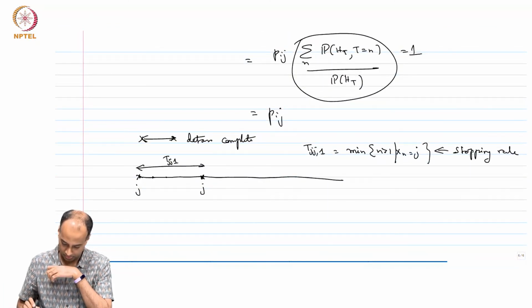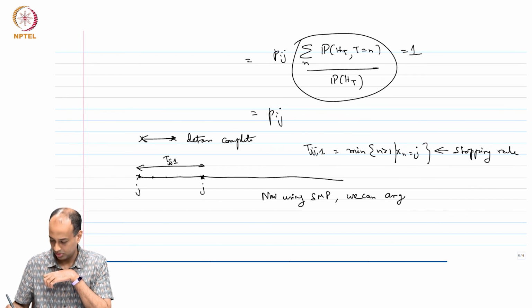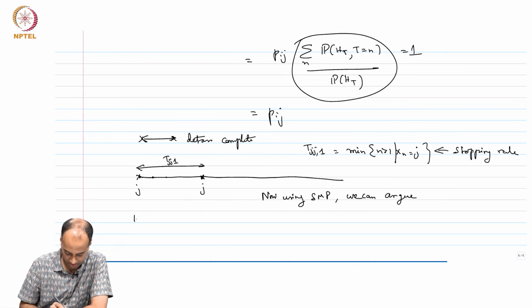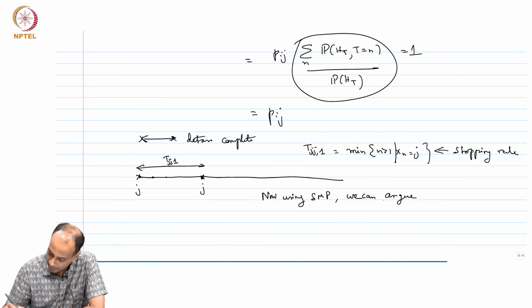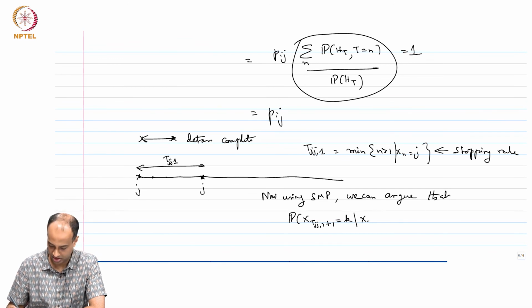Okay. So, in this now, we can argue by the strong Markov property that the probability that X at Tjj1 plus 1 equals k, given X at Tjj1 equals j, is equal to Pjk.